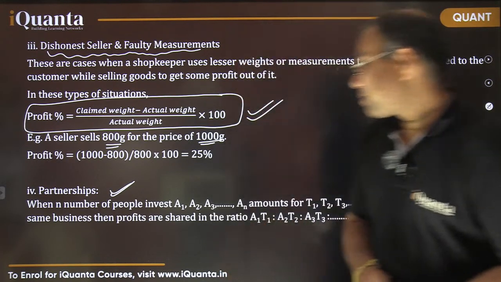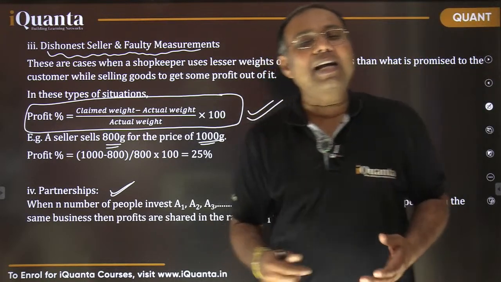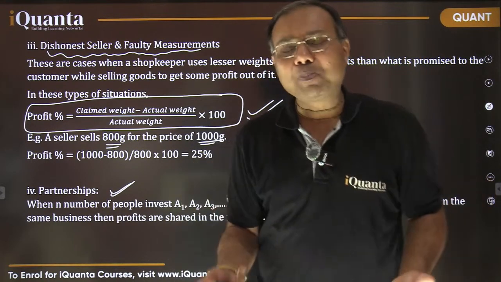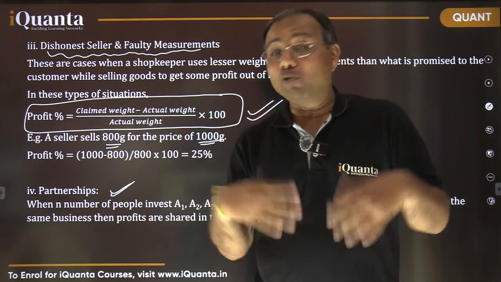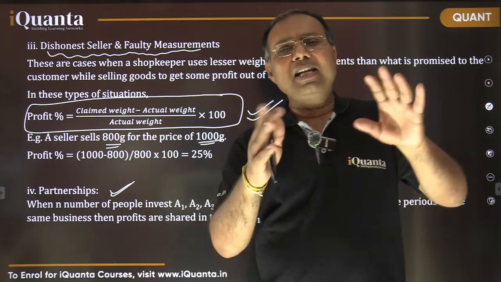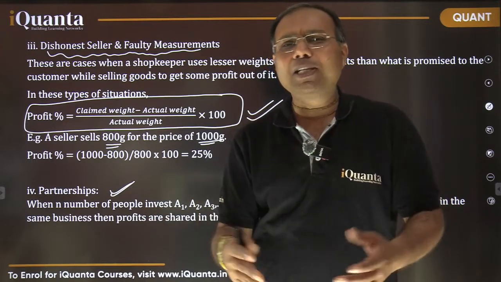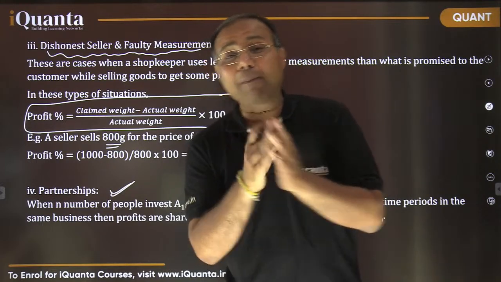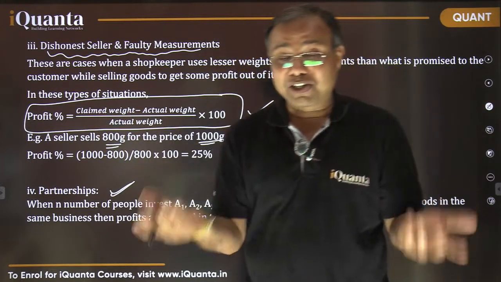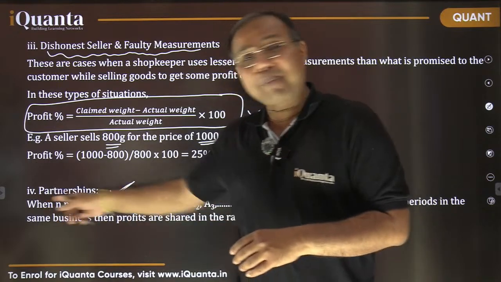So in this partnership, what happens is that when there are two or more than two people who start a business together, they invest, they work, and finally after the end of 1 year or maybe 2 years or whatever duration, they divide the profits among themselves. So that is called profit sharing in that partnership, right? So that's a partnership business.